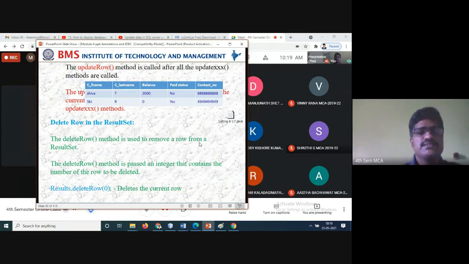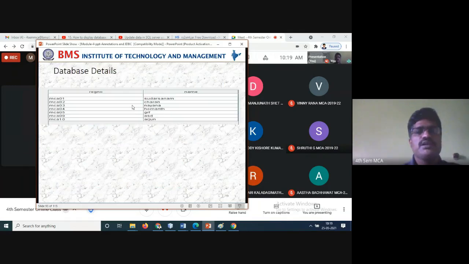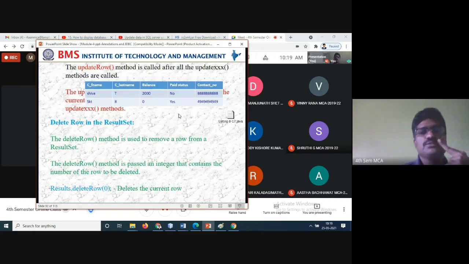So here I've shown you one table, and here also one table. Whatever I have executed, only that I have selected. You can select any one of the fields and I can execute the program. Here also there are 5 fields: C first name, C last name, balance, paid status, contact number. After the update methods are called, previously some values will be there, and you can change the values of any one of these.